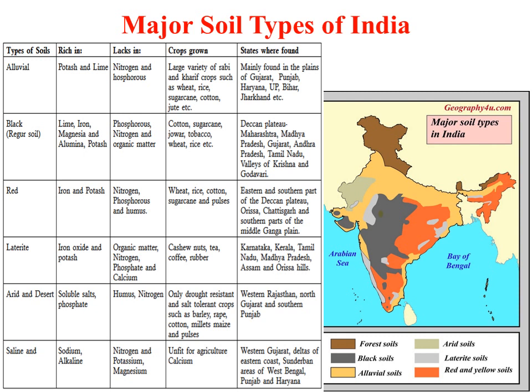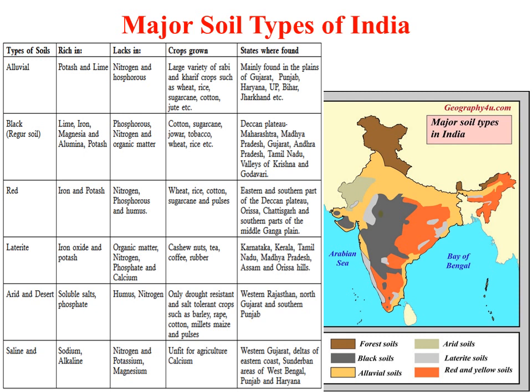Then next is the red soil. You can see here red soil in red color, the red or yellow soil. It is rich in iron and potash, but again deficient in nitrogen, phosphorus, and humus. You can see here alluvial soil is lacking nitrogen and phosphorus. Black soil lacks phosphorus and nitrogen as well as some organic matter. Red soil is again deficient in nitrogen and phosphorus.